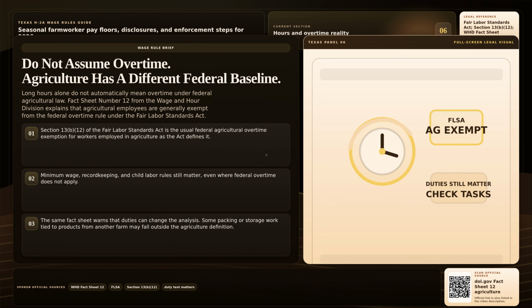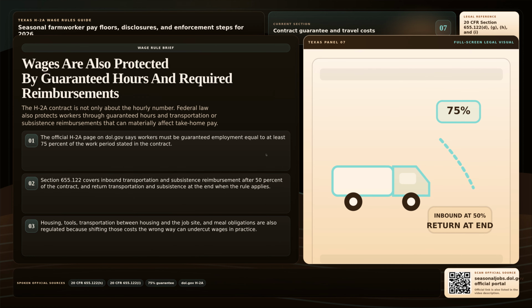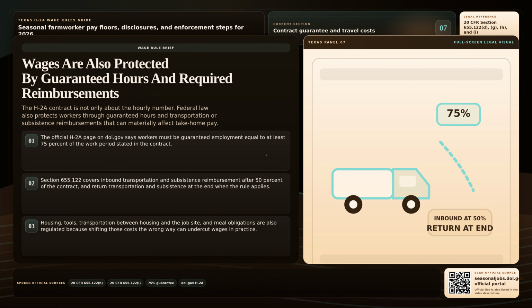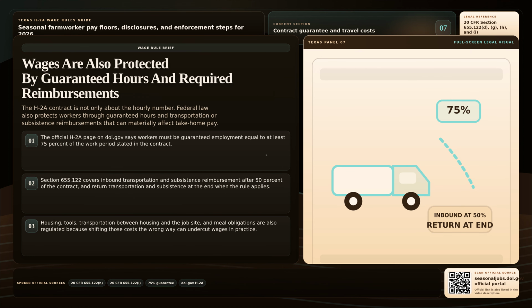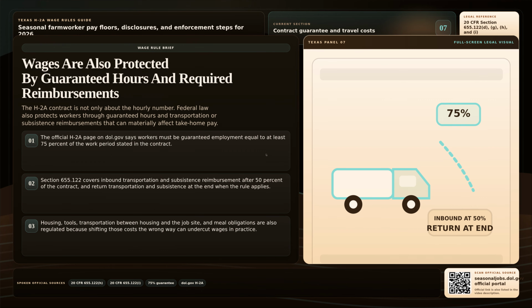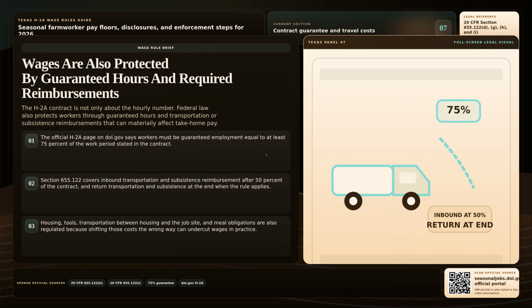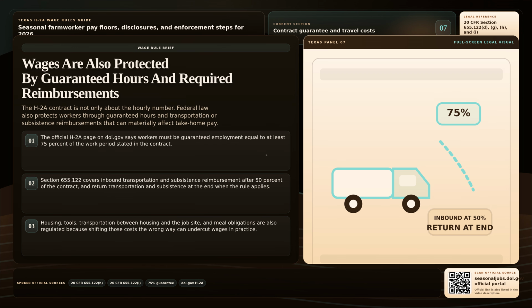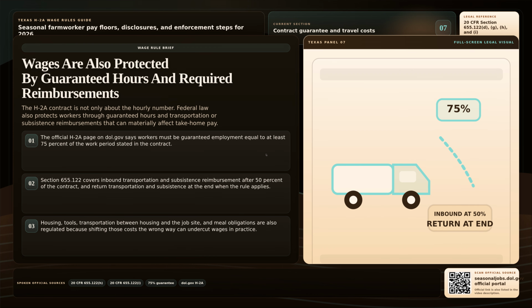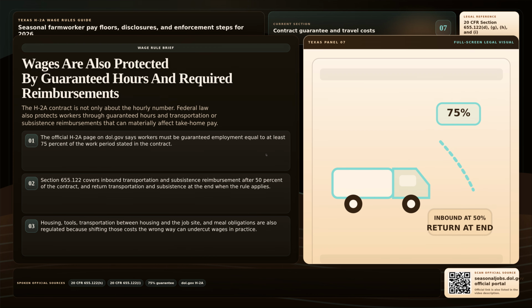After the worker completes 50% of the contract, the employer generally must reimburse inbound transportation and daily subsistence if those costs were not already advanced. When the contract ends, return transportation and subsistence rules can apply as well. Housing, tools, and transportation between housing and the job site are also regulated because illegal cost shifting can eat into the worker's pay even when the hourly rate looks correct on paper.